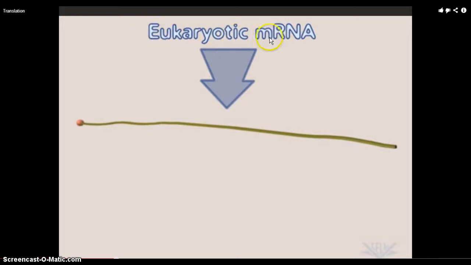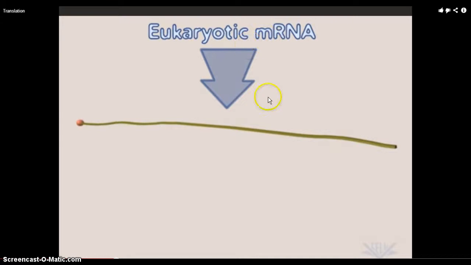Eukaryotic mRNA. Why is that important? Well, if you don't have a nucleus, then your transcription process is going to be different. So it's important to say eukaryotic mRNA, because this mRNA is produced in the nucleus through transcription. So here we have an mRNA molecule that's in the cytoplasm now. This mRNA is in the cytoplasm.